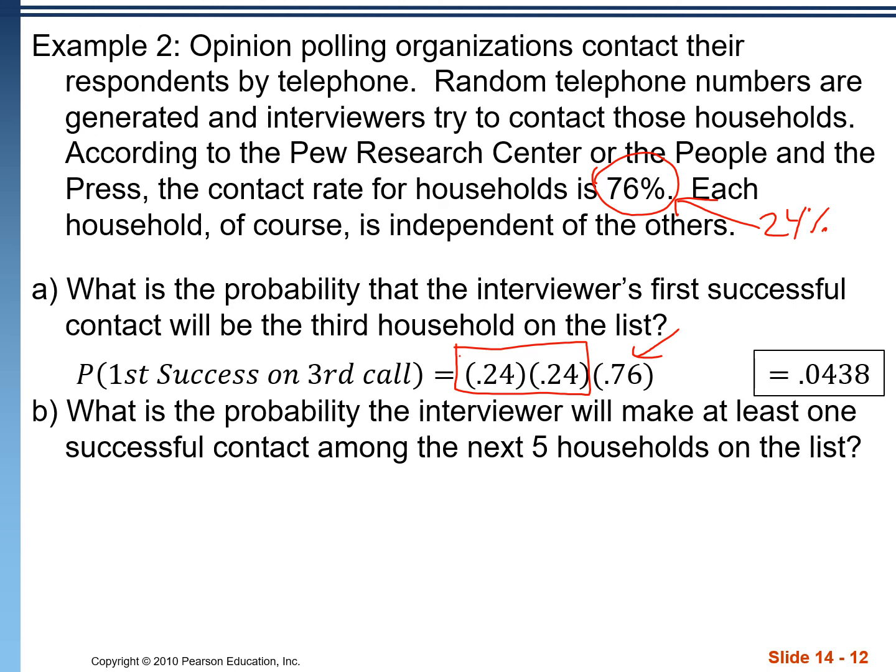Part B, what's the probability that the interviewer will make at least 1 successful contact among the next 5 households on the list? Anytime we see an at least one problem like this, we want to use a complement. There's a lot of different ways that we can contact 5 households and get successes or unsuccessful contacts. For example, we could get 4 that are successful, 1 that's not, or maybe successful, unsuccessful, successful, unsuccessful.